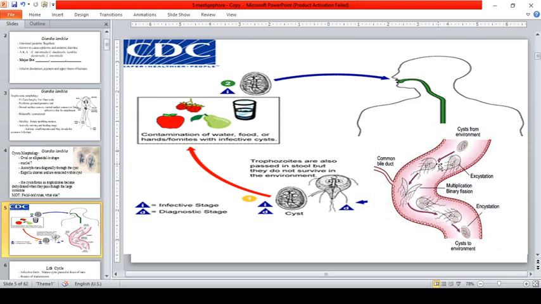Okay? And then, encystation depends on the consistency of the stool. If that is watery, take note, guys, that this is a protozoan parasite. So, most likely, if the stool is dehydrated, just like for semi-formed and formed, it will encyst. Pero kapag hindi naman, it will remain as, what, guys? It will remain as trophozoite.